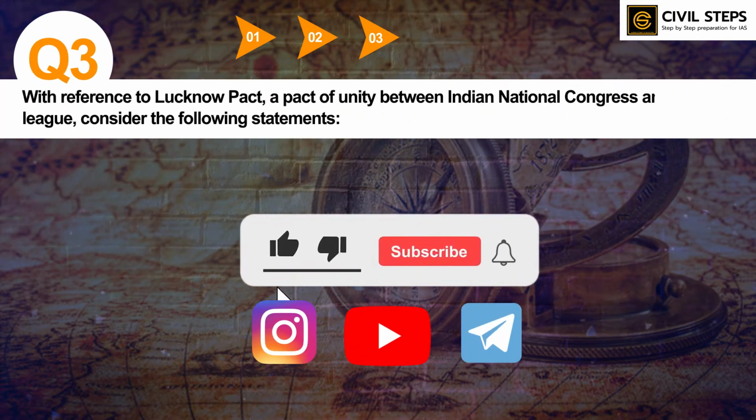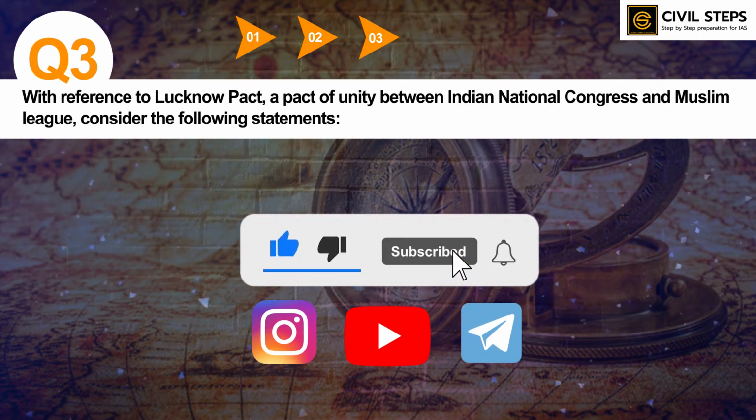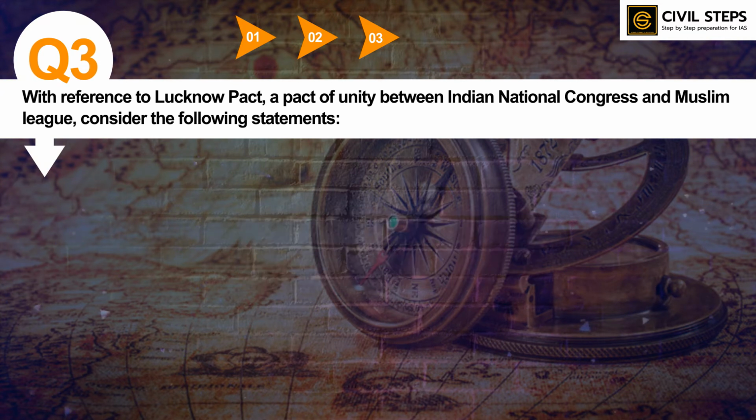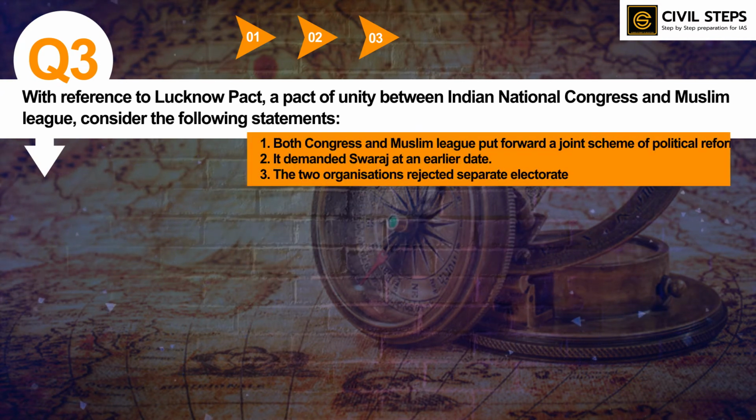With reference to Lucknow Pact, a pact of unity between Indian National Congress and Muslim League, consider the following statements. First, both Congress and Muslim League put forward a joint scheme of political reforms. Second, it demanded Swaraj at an earlier date. Third, the two organizations rejected separate electorate. So, which of the statements given above is or are not correct?